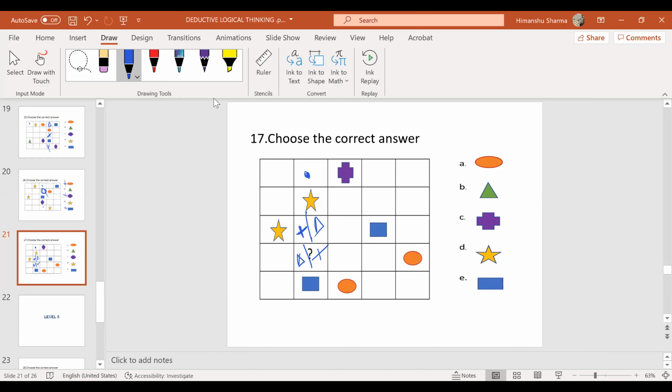Okay, wait, let me check. Okay, if I take triangle, if I take plus, I can't use plus here because plus is already over here. Yes, sir. That's what. If I use triangle here, then here I can have plus. Sir, can I explain?